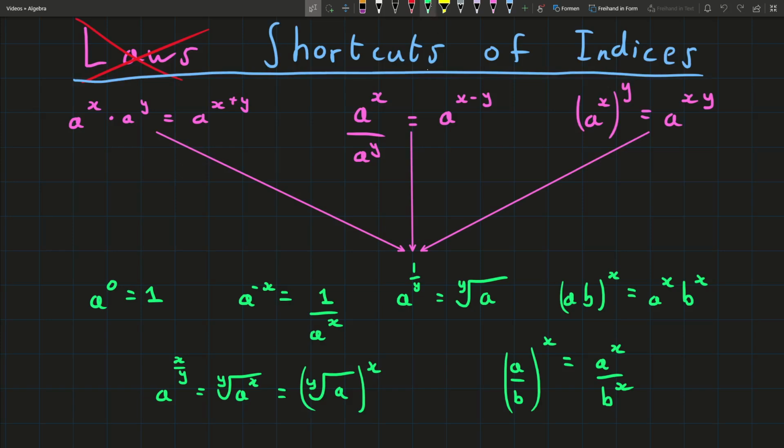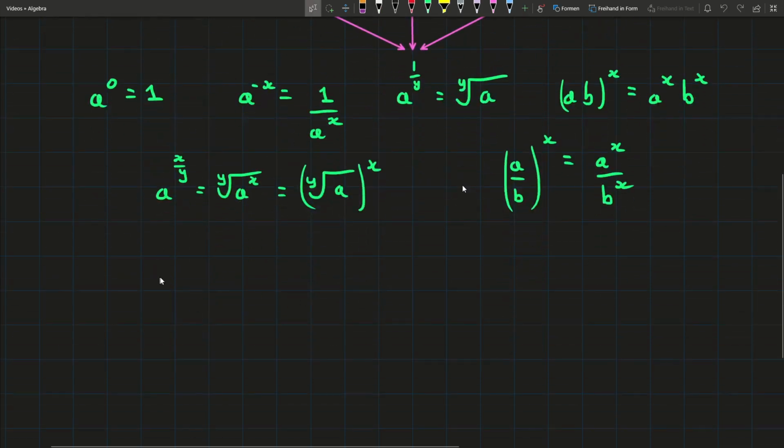So I guess first of all, it's quite important to think, why do we actually use indices? I was thinking of making another video about the word exponent or index or power and where the words come from and the history of exponents, but that's not what this video is about. But basically, old mathematicians were like, okay, well, when we're multiplying things together, I don't really want to write x, x, x, x, x, x, x, and then if I have that multiplied by x, x, x, x, it's going to be so long to write out. So they wanted a shorter way to do it.